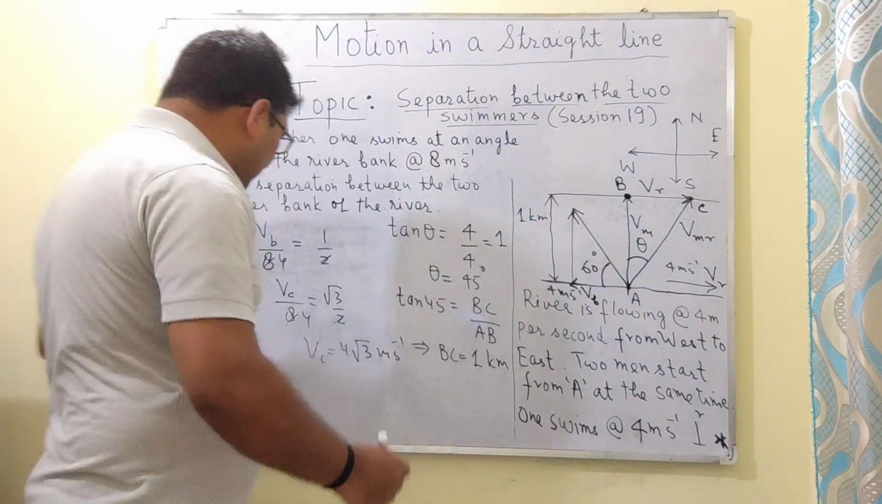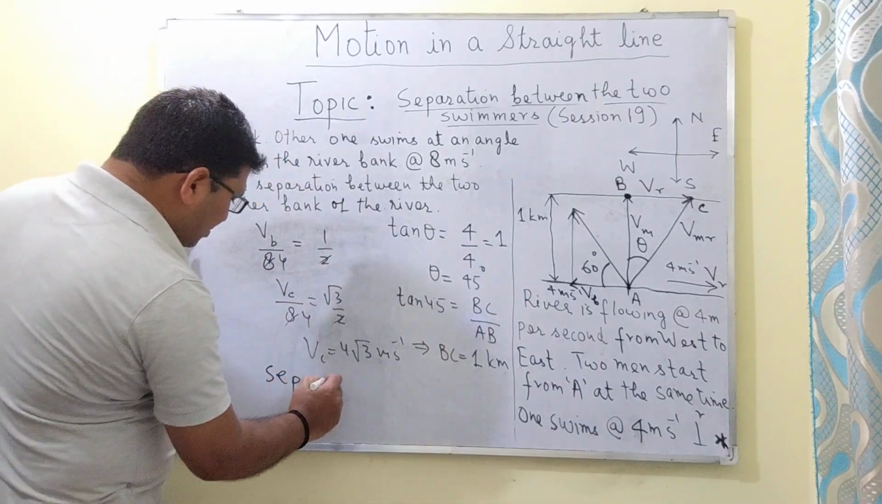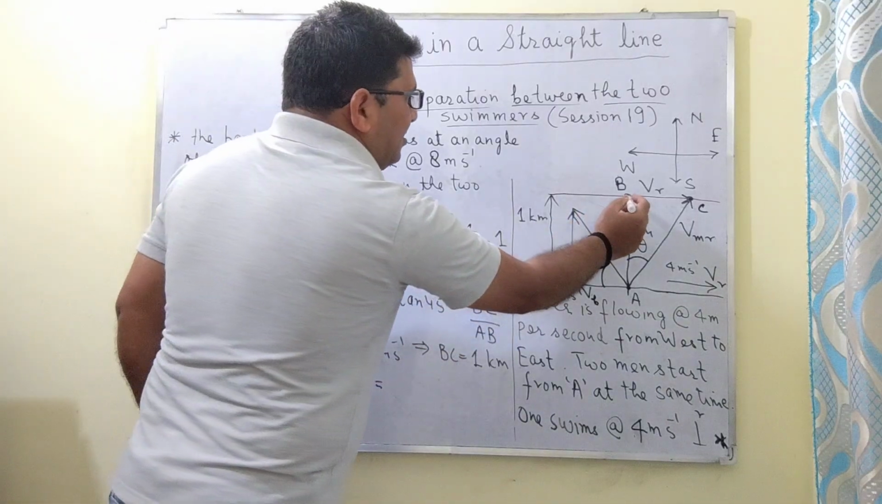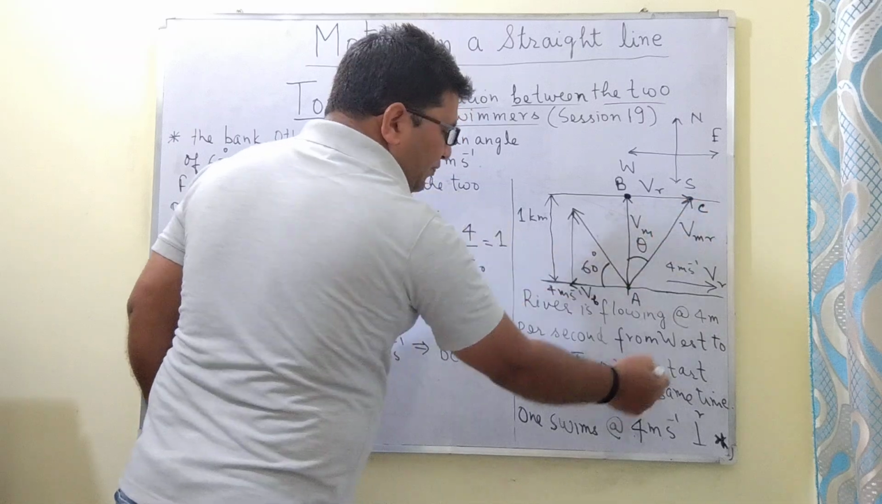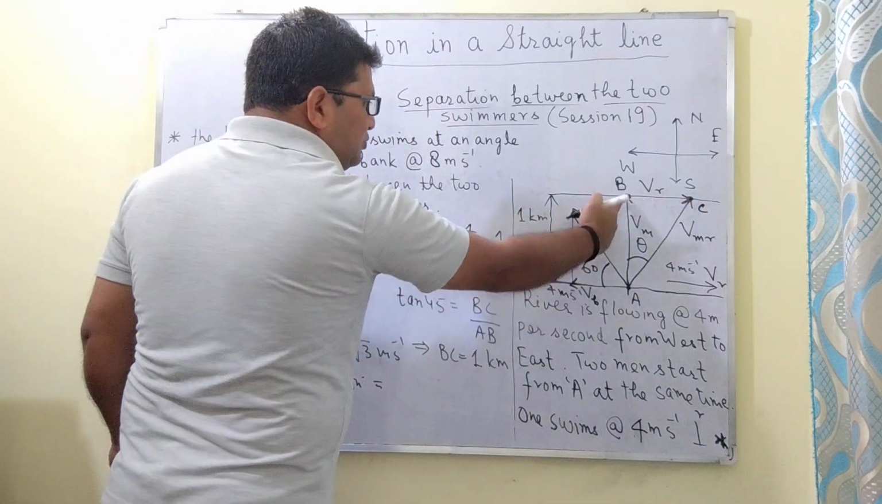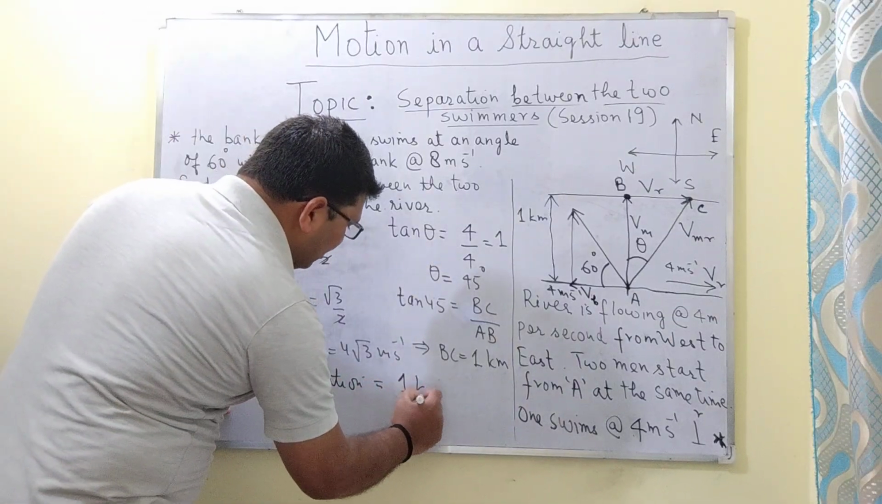So the separation between the two swimmers will be equal to, one of the swimmers, the first swimmer, has reached the point C, which was at a distance of 1 kilometer from B, and the other swimmer has reached the point B. So the separation between them will be equal to 1 kilometer.